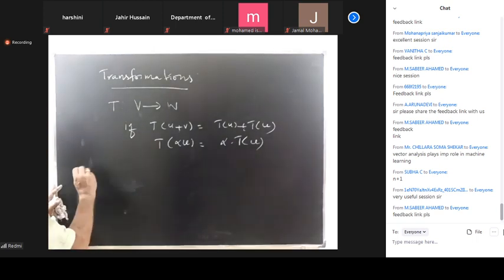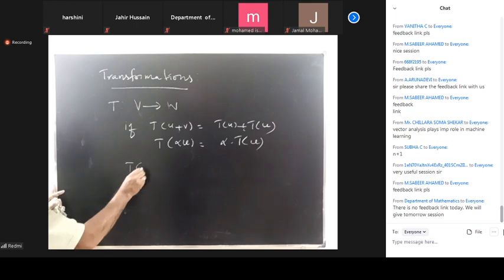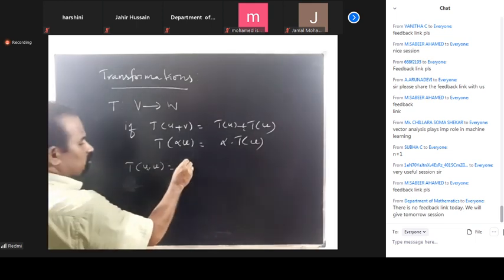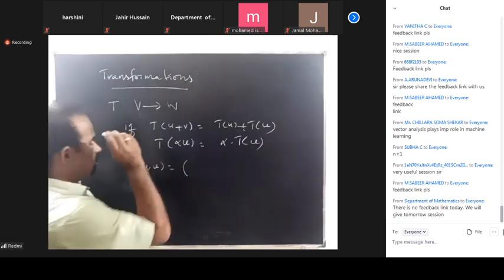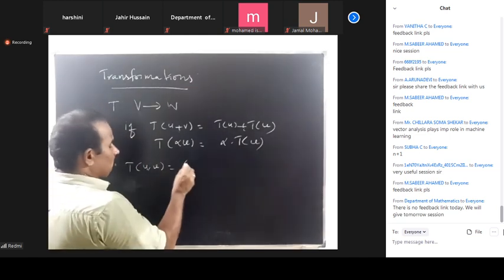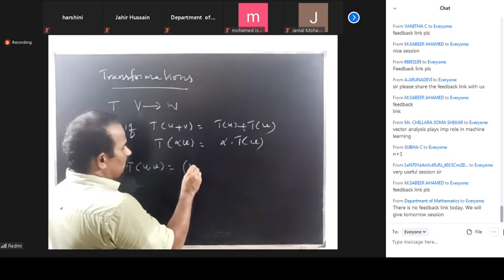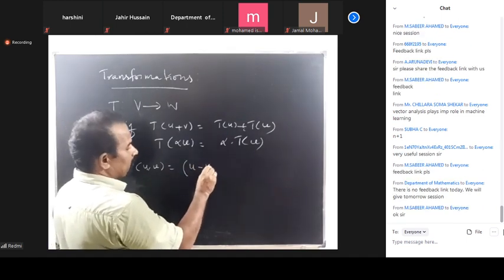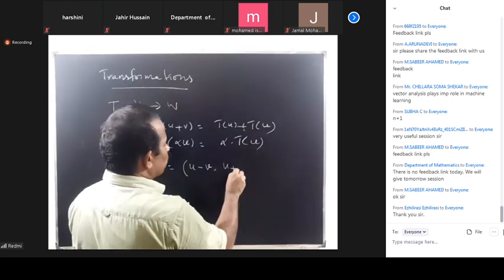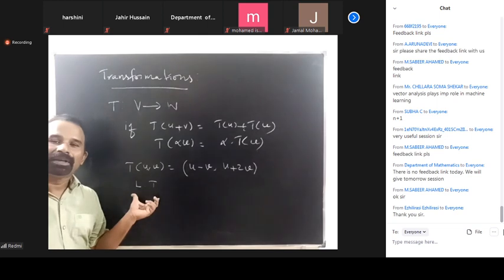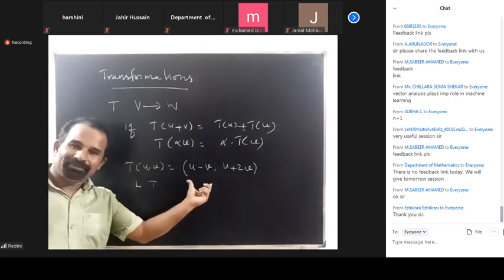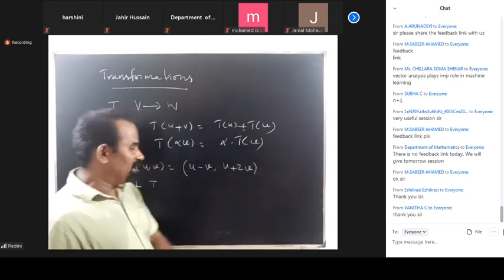Now I can show that T of (u, v) equal to (u minus v, u plus 2v) is a linear transformation. You can prove that. You can check it. Very good.